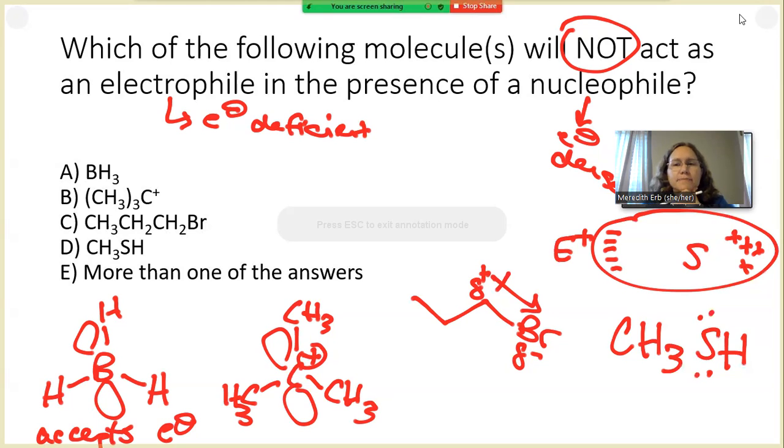So we said that BH3 was an electrophile, the carbocation was an electrophile, the alkyl halide was an electrophile, but the thiol is not. So the answer to this question is D.